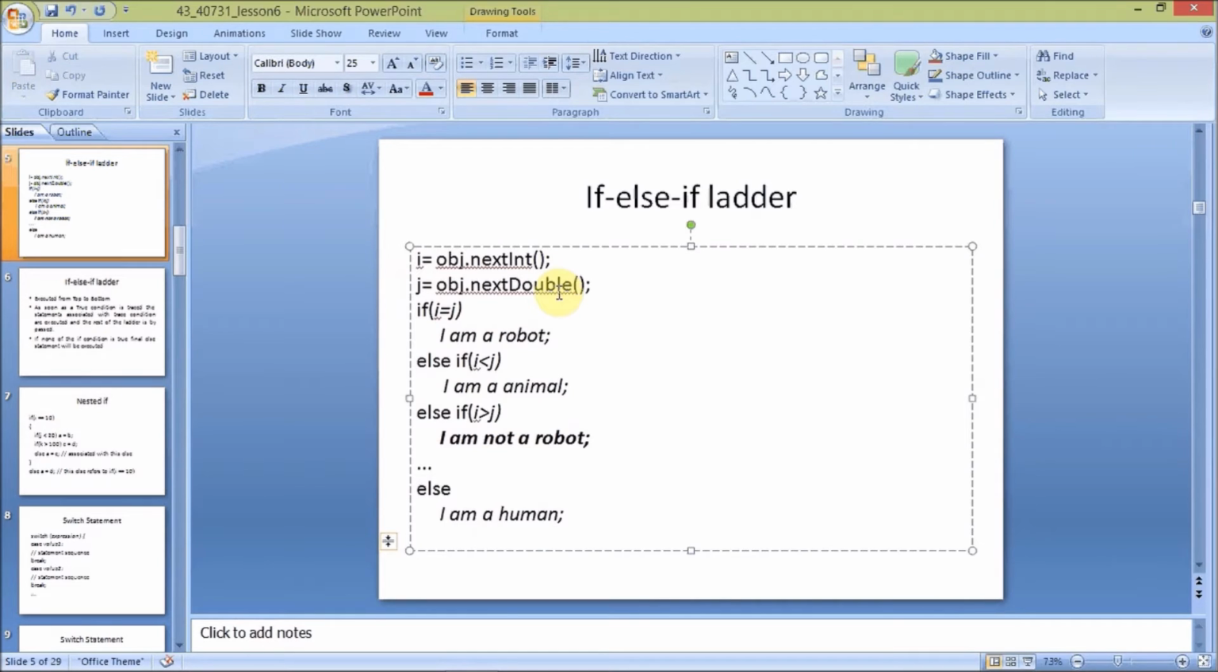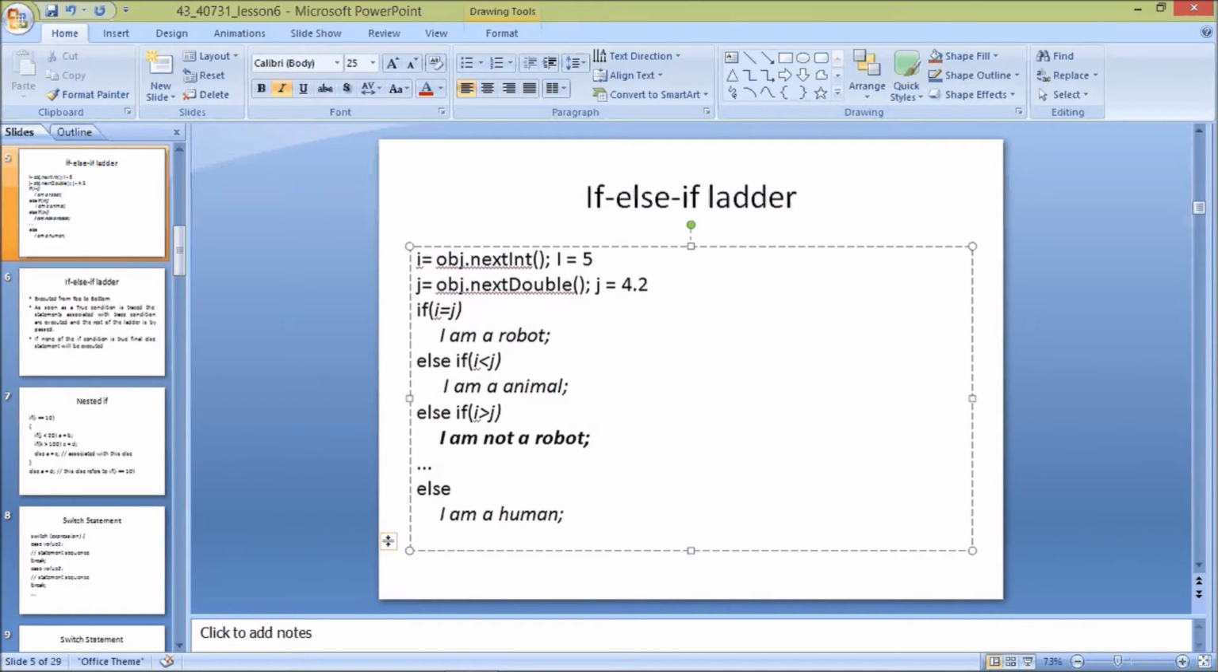If i is not satisfying these three conditions, it will automatically execute the else part here. For example, I am giving the integer value i equal to 5, and the double value j equal to 4.2. These are the values I am giving here.